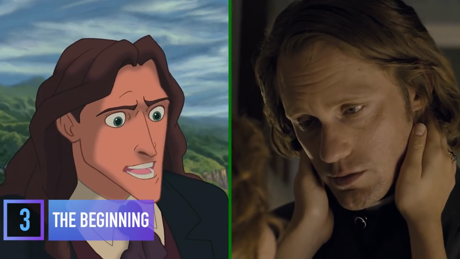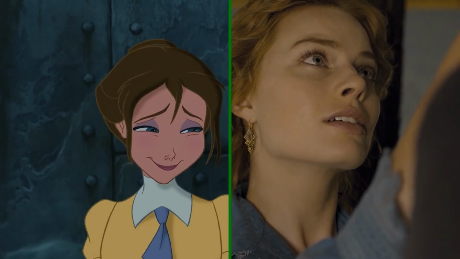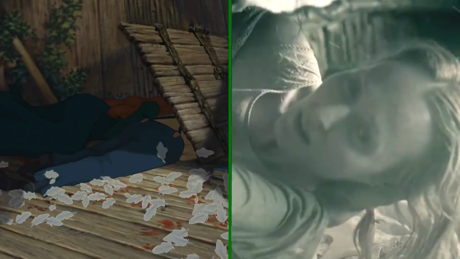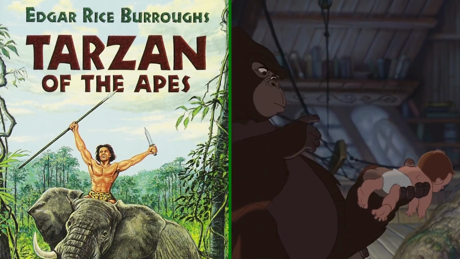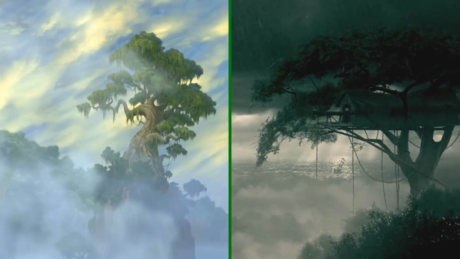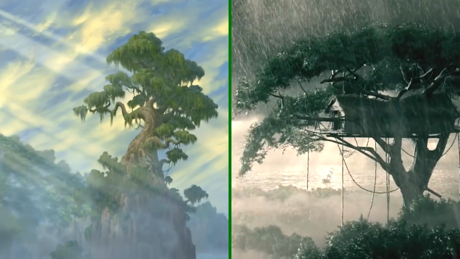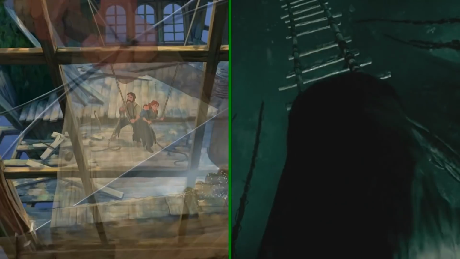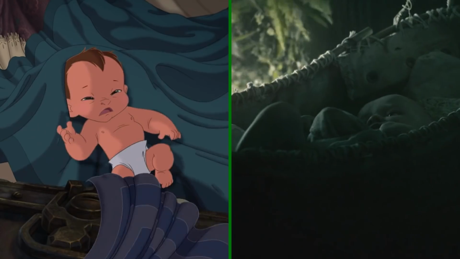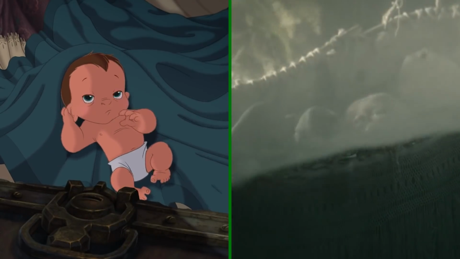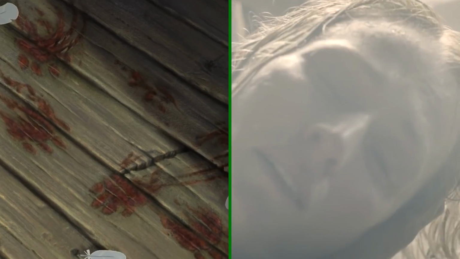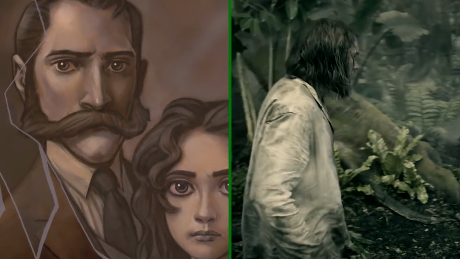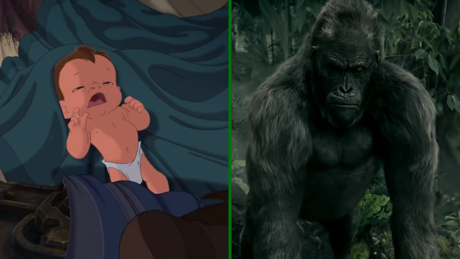Both films follow the general plot of the book, but with a few key differences, though none of the versions are nice to Tarzan's parents. In the book, Kala takes Tarzan in as a replacement for her own lost baby. In both film adaptations, Tarzan's parents become stranded and start to make a home for themselves in an abandoned treehouse. Tarzan ends up an orphan, but the animation has his parents attacked by jaguars, while in the live action, he loses his mother first to illness, and then his father is attacked by apes before Kala finds Tarzan.